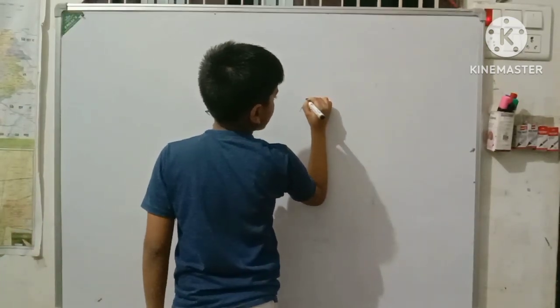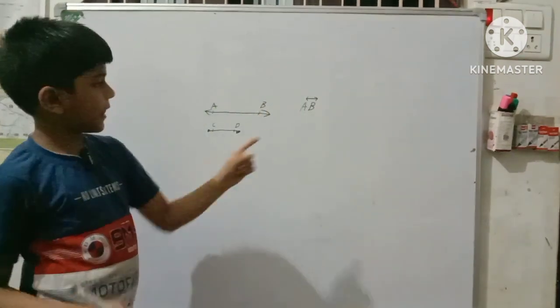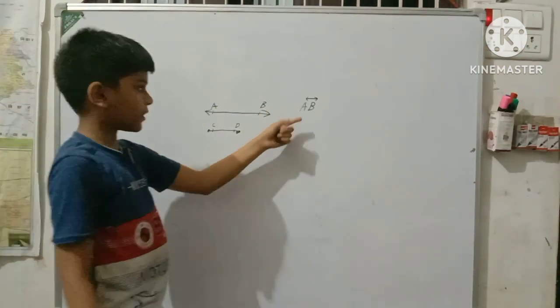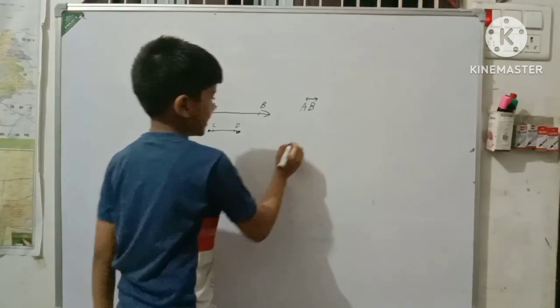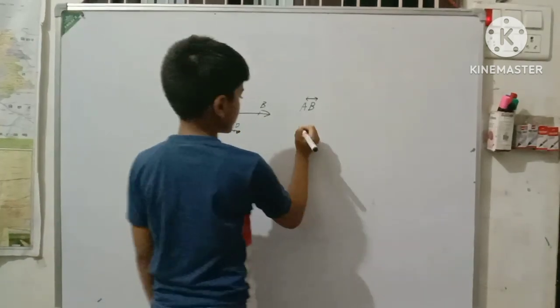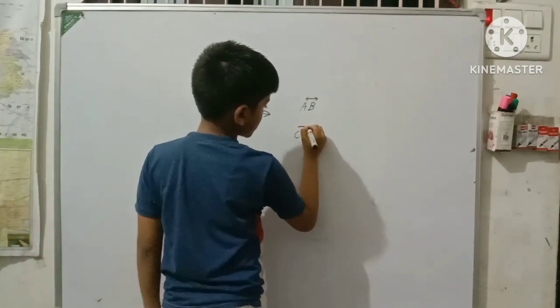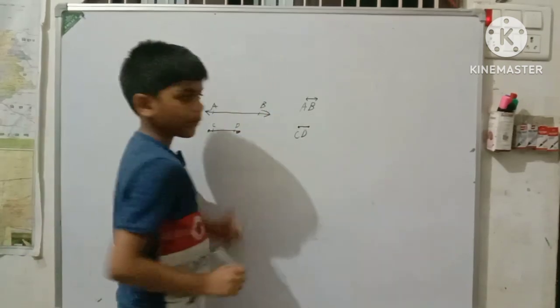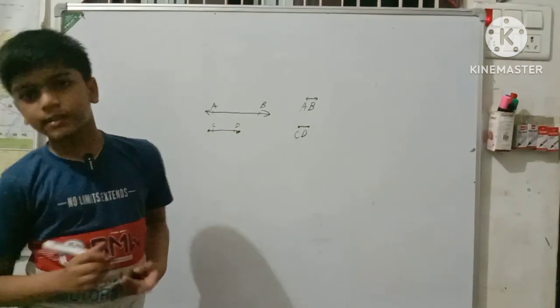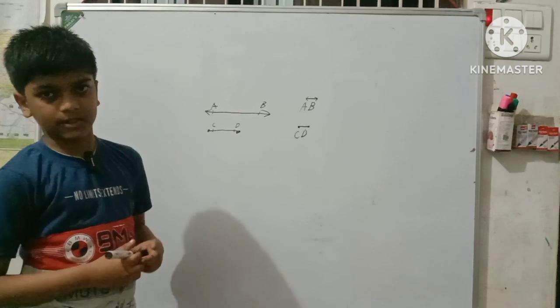So we draw a line over it so that it defines a line. If I take CD, it's a line segment, so we just draw a line segment bar over it, and that's how you write these things.